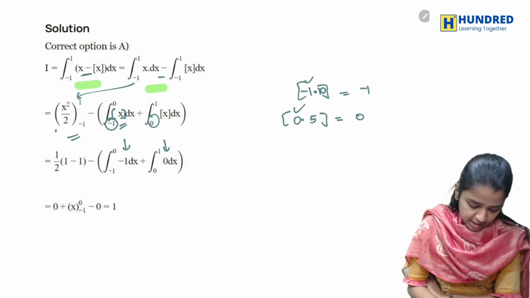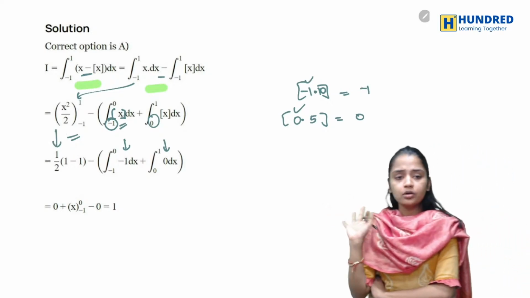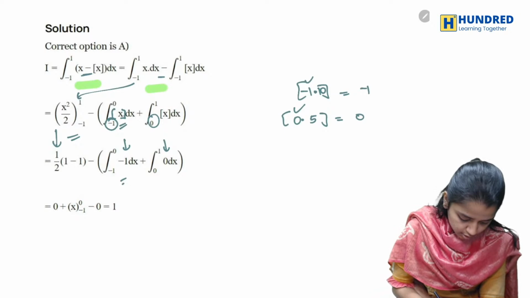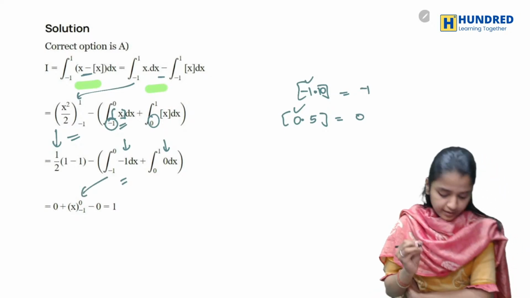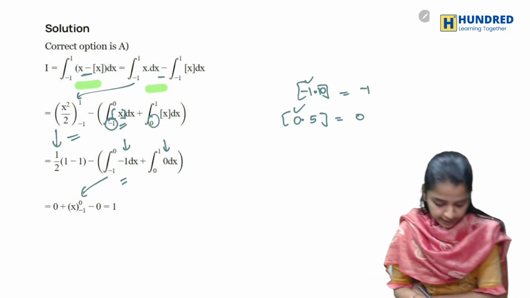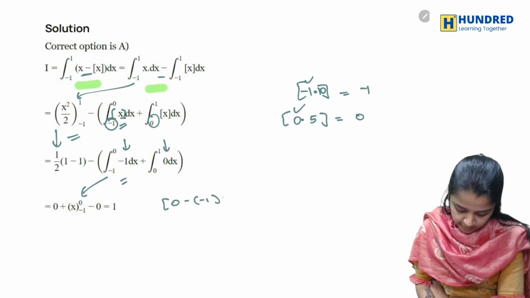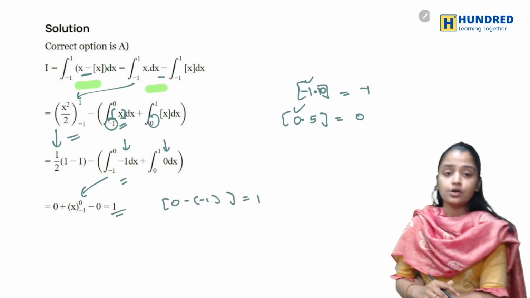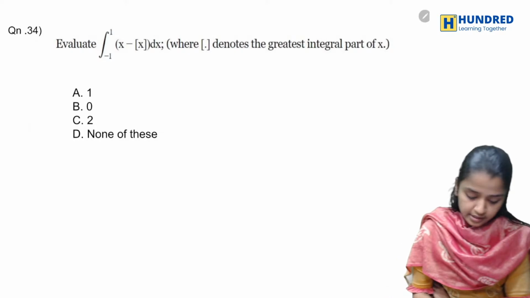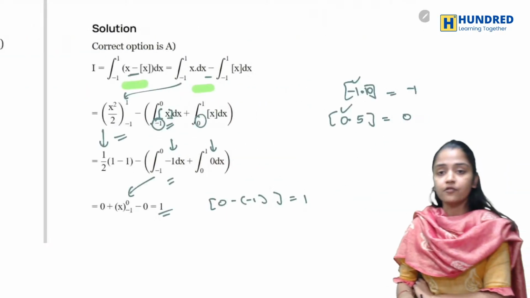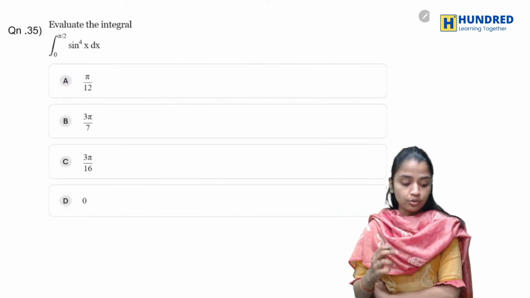Now in this equation, I'm just substituting the upper limit and lower limit, and the same way here also I'm substituting the upper limit and lower limit. So it will be 0 minus of minus 1, which is 1. So that is your answer. Your answer here is 1. So 1 is your answer for this question. Now let's go to the next one.